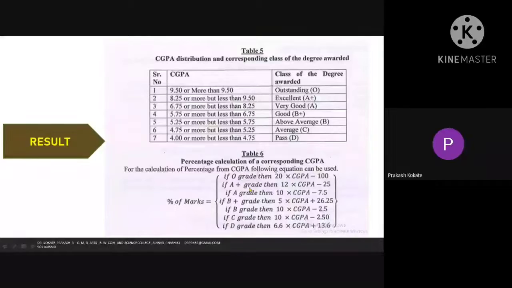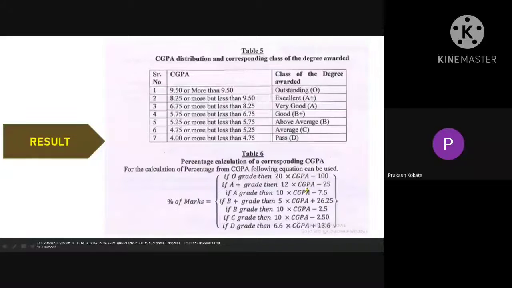Now, if your father asks you, "Hey, what percentage of marks did you get?" what can you do? You can calculate your percentage to help your parents understand. It is 12 into CGPA. What is the CGPA of Abade?